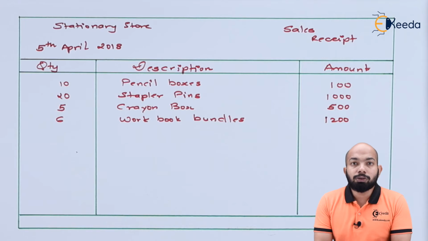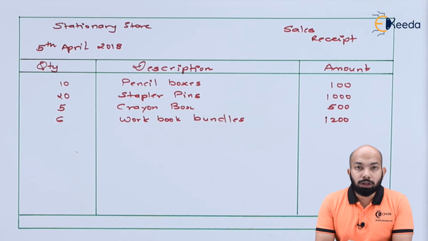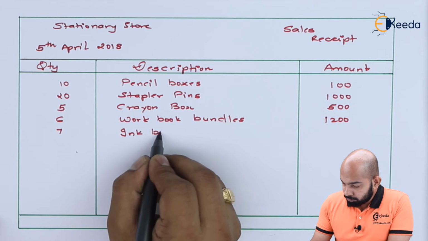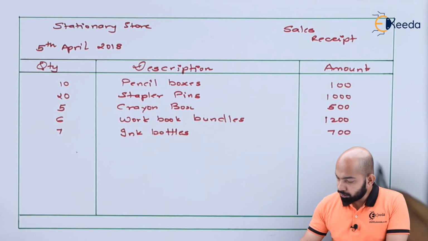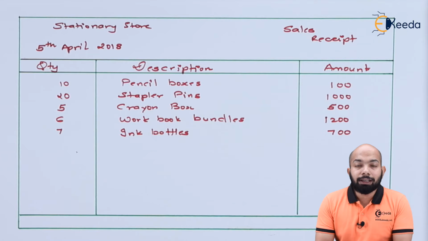The next transaction refers to 6 workbook bundles, where the total amount is rupees 1200. Now let's record the next transaction. The last transaction refers to 7 ink bottle packets of rupees 700 total. So with this we have completed all the transactions referred to in the question.